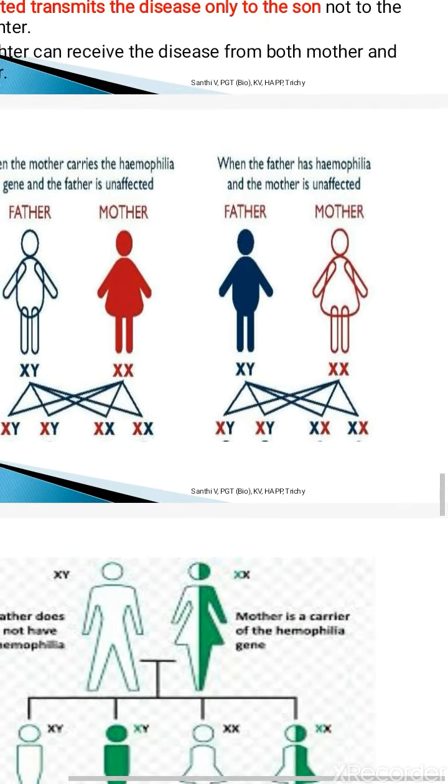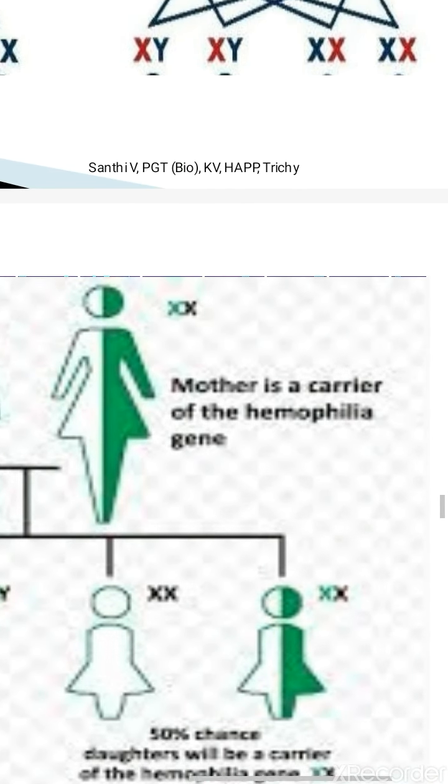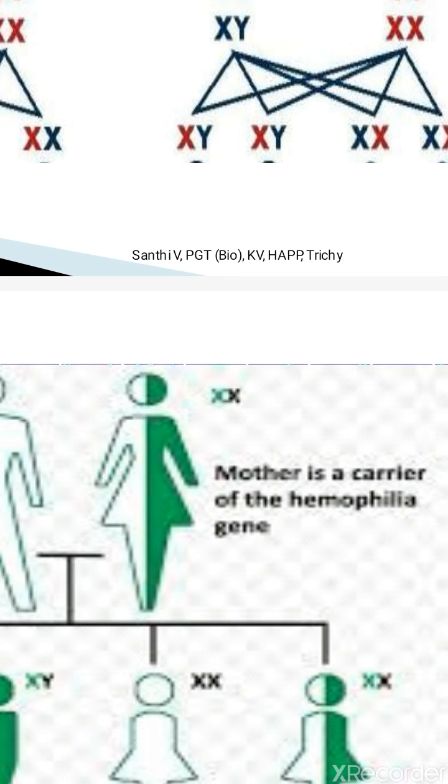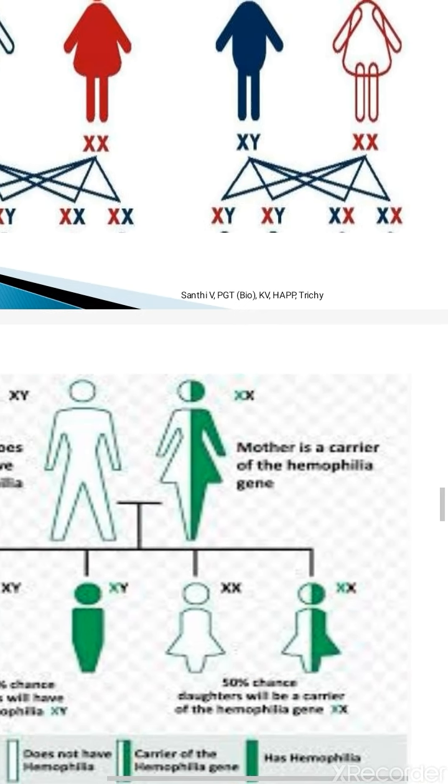Okay, so now let us see the carrier female. She is having one X chromosome, the diseased X chromosome, and the other will be a normal X chromosome.